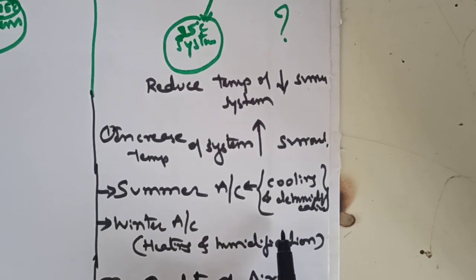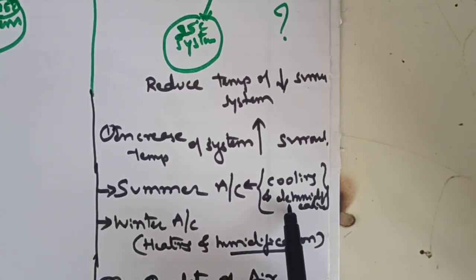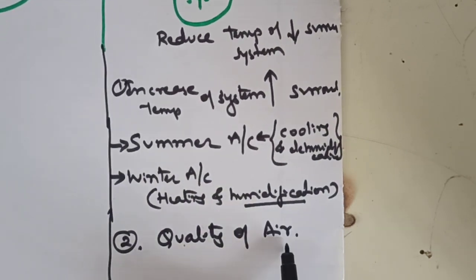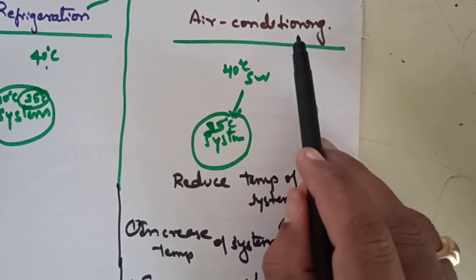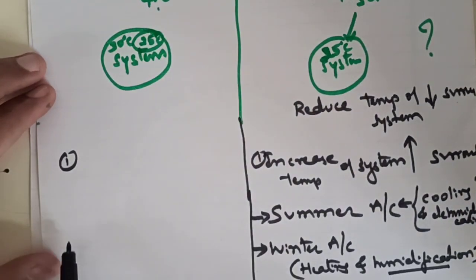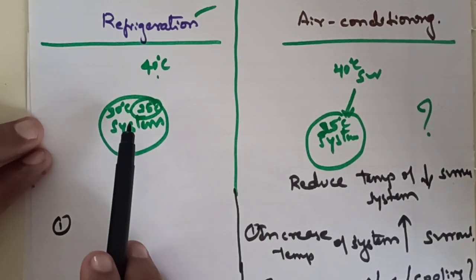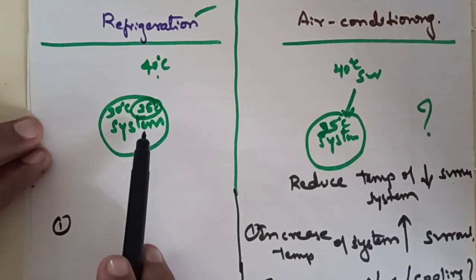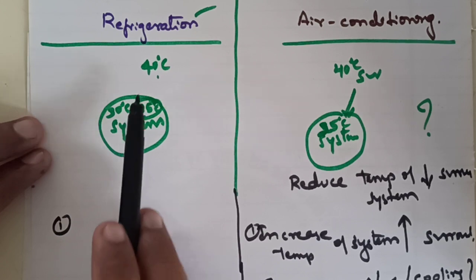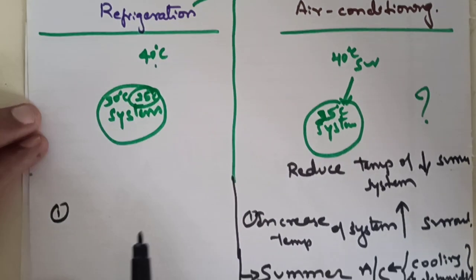These two processes we discussed briefly in the previous video lecture on psychrometry. Addition of moisture is humidification, removal of moisture is dehumidification. So addition and removal of moisture itself is quality of air. That is a part of air conditioning. So quality of air will not be considered in the refrigeration system. Here, as I told you before, it only maintains the temperature of the system below the surrounding.